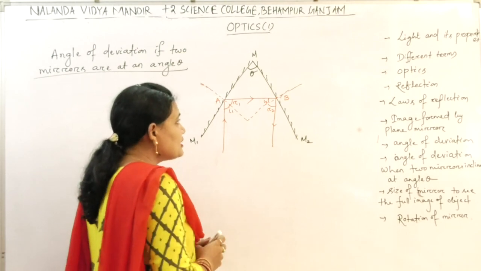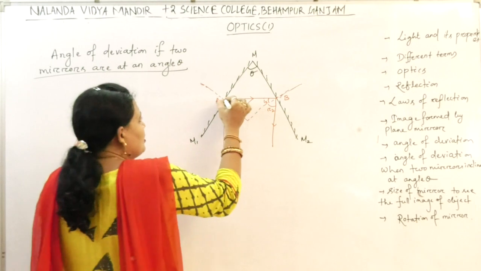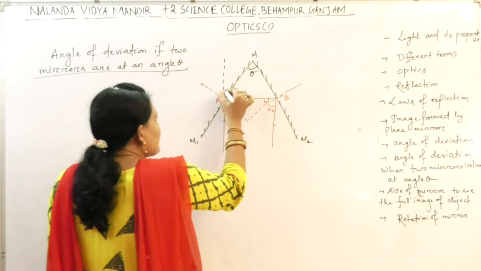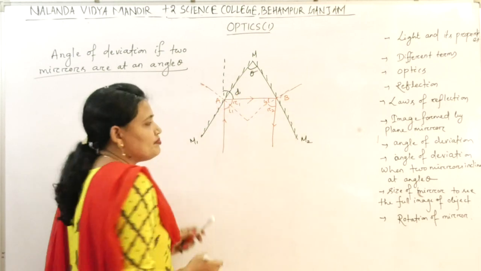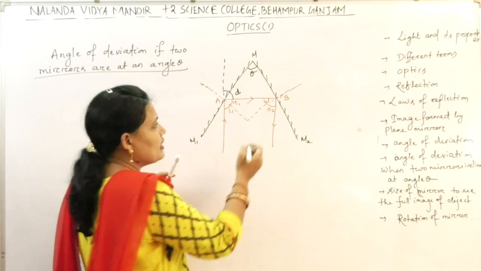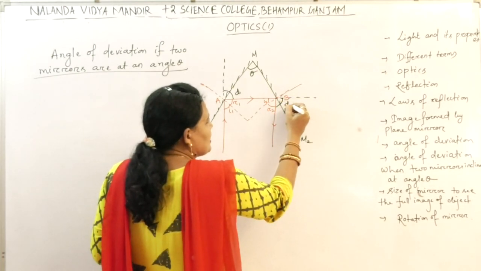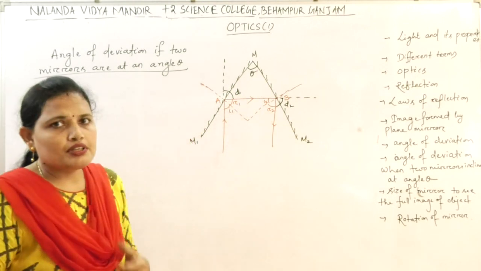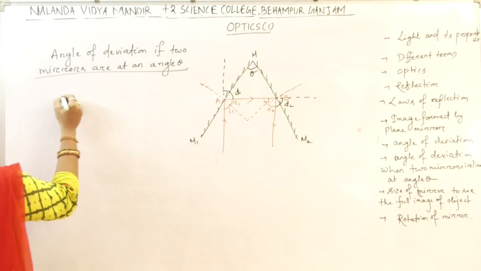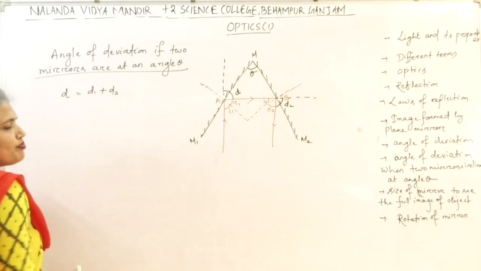If the first mirror surface is not present, then the ray would have travelled through this path. Clear? So now this is the angle of deviation D1. If the second mirror surface is not present, then the ray would have travelled through this path. So this is the angle of deviation for the second mirror surface, D2. So what is the total angle of deviation? D equal to D1 plus D2.